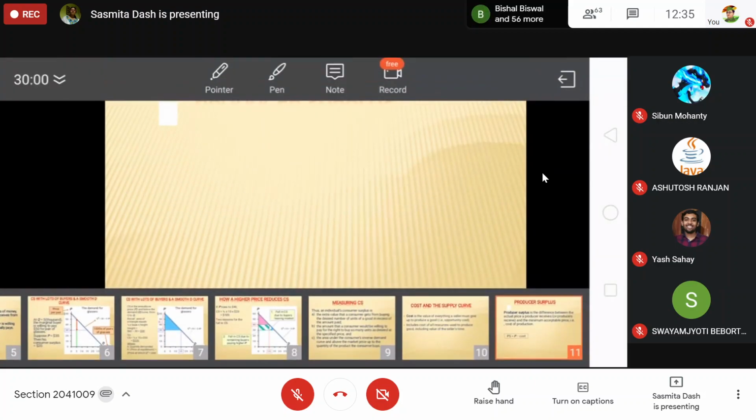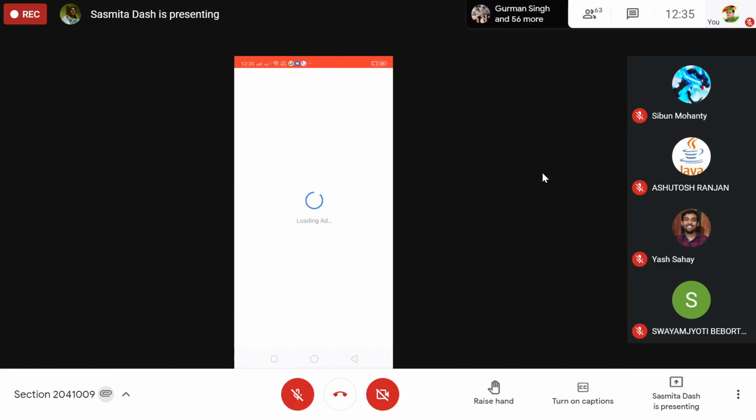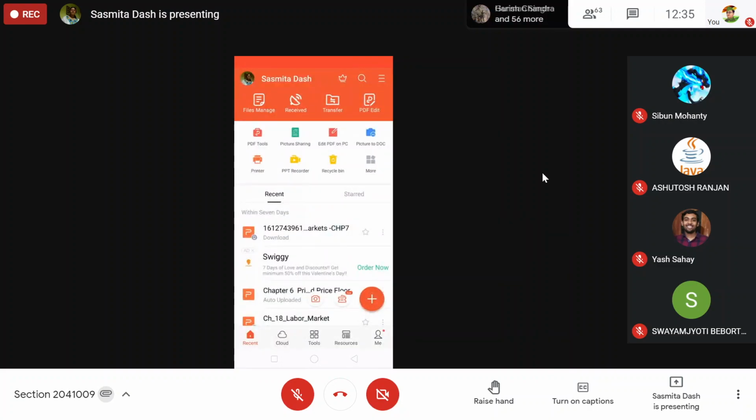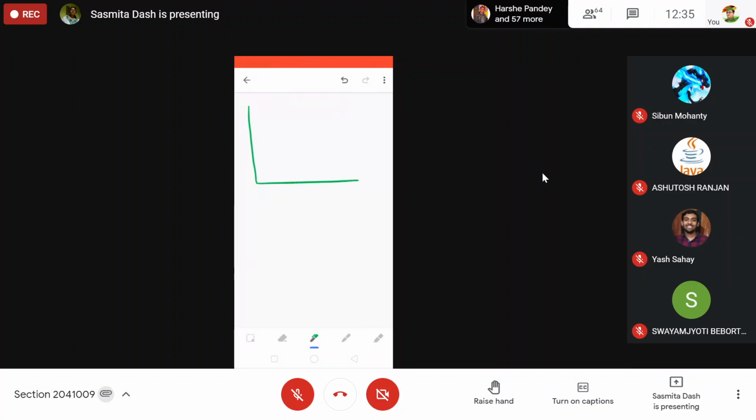Let us go back to our writing pad. Suppose talk about the market, when this is your quantity demanded, the same thing we calculated, Q. If your price was 30 rupees, you were buying 15 quantity.